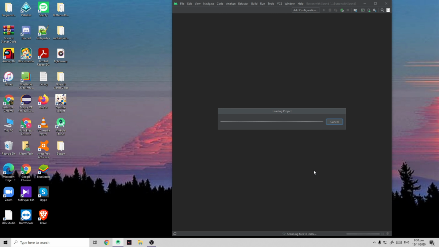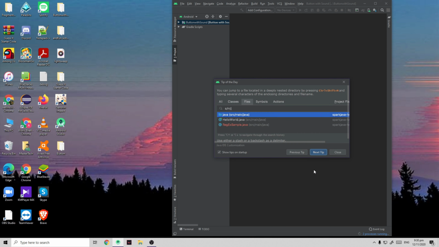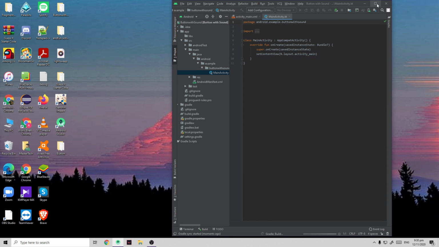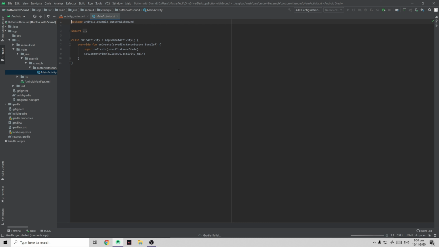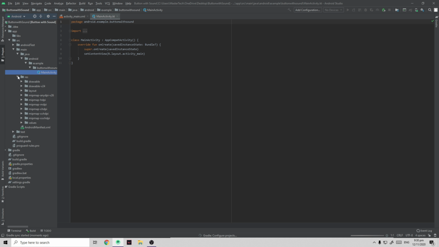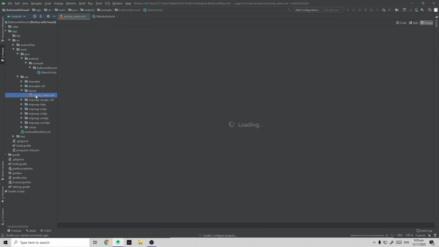I know it will take quite some time, but be patient. Next, go to the res folder, layout, and select activity_main.xml and go to Design.